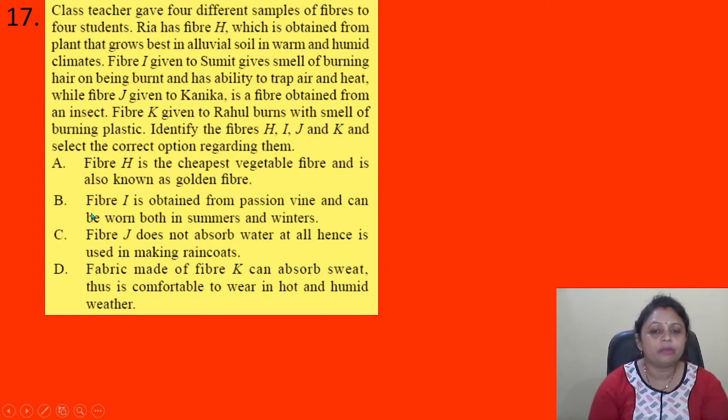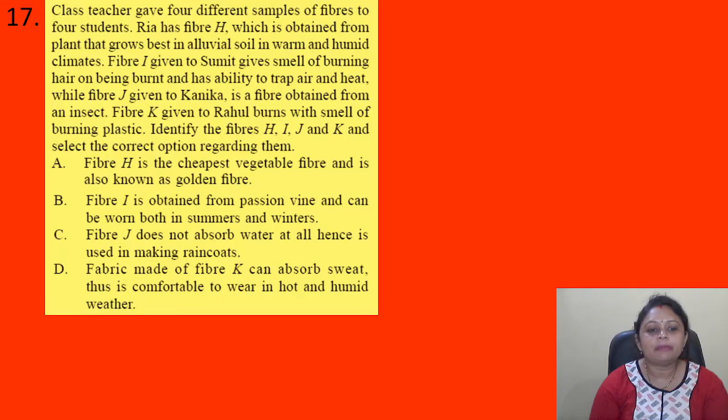Coming to the next question. Class teacher gave 4 different samples of fibers to 4 students. Ria has fiber H, which is obtained from plant that grows best in alluvial soil in warm and humid climate. Fiber I given to Sumit gives smell of burning hair on being burnt and has ability to trap air and heat. While fiber J given to Kanika is a fiber obtained from an insect. Fiber K given to Rahul burns with a smell of burning plastic. Identify fiber H, I, J and K and select the correct option regarding them.